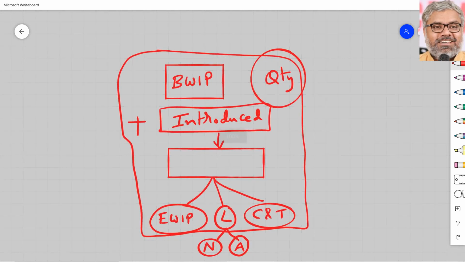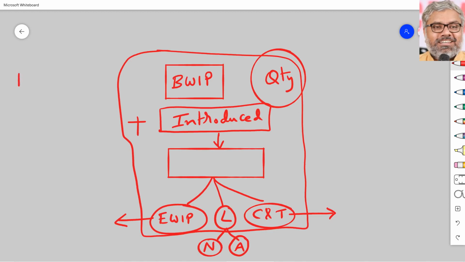Why ending work in progress? Because the computation of ending work in progress and the computation of cost of the units completed and transferred also depend upon which method we are following. So first thing is quantities. Definitely it will match.